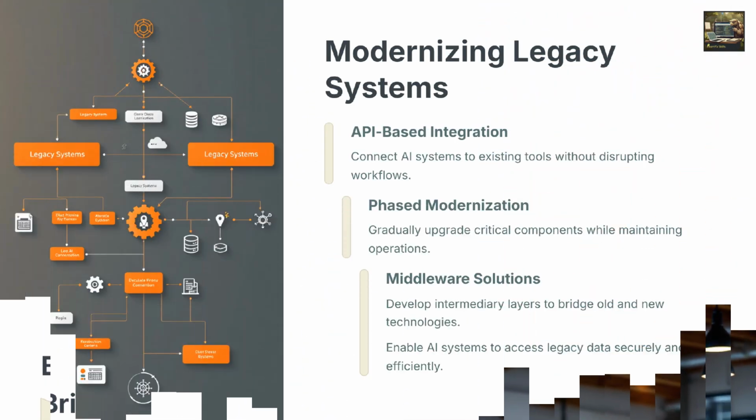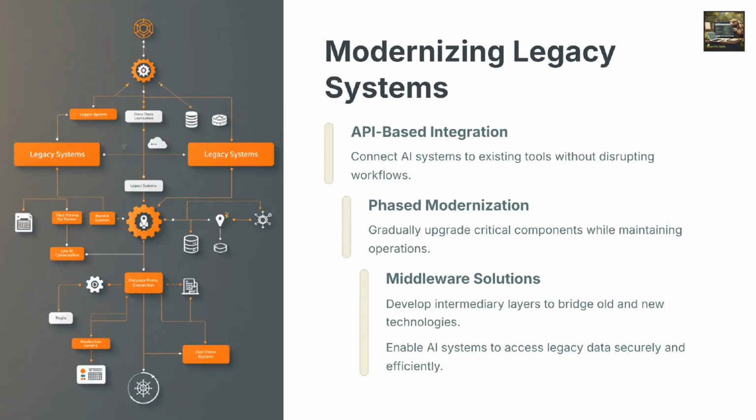Legacy systems often create barriers to AI adoption. One solution is API-based integration, which connects AI systems to existing tools without disrupting workflows. Another approach is phased modernization, where critical components are upgraded gradually. Lastly, middleware solutions act as a bridge between old and new technologies, enabling seamless data exchange while maintaining security and performance.